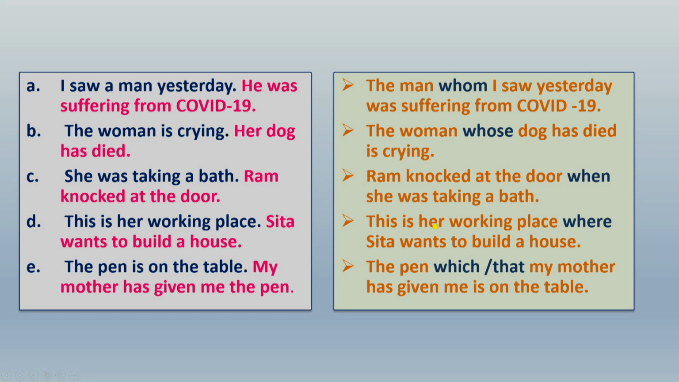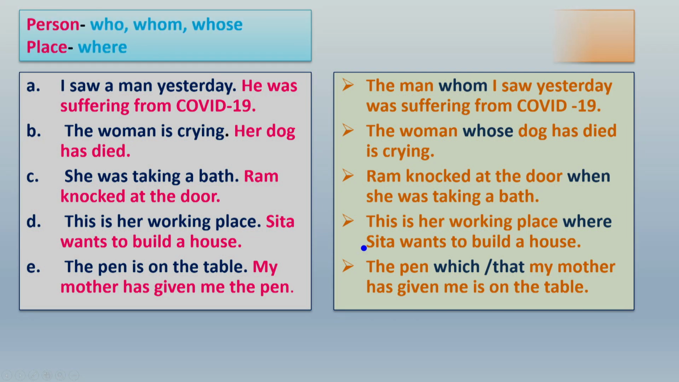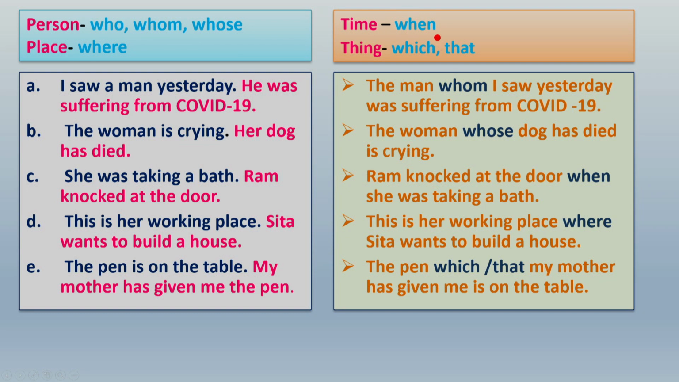So it means for person you have to use who, whom or whose: who for subject, whom for object, and whose for possession. And you have to use when for time, where for place, and which or that for things or objects. So you can write it down in your exercise book. See, person: who, whom or whose; place: where; time: when; thing: which or that.